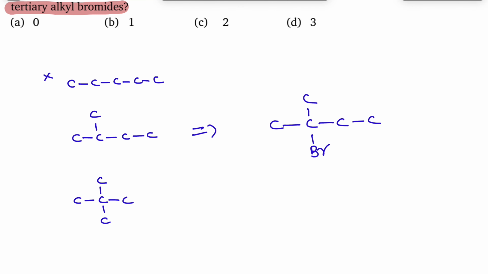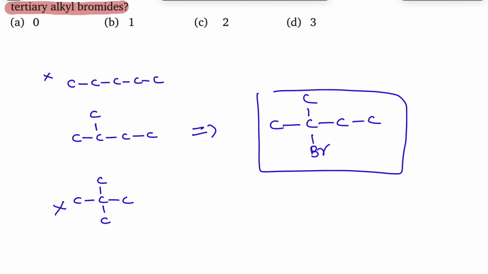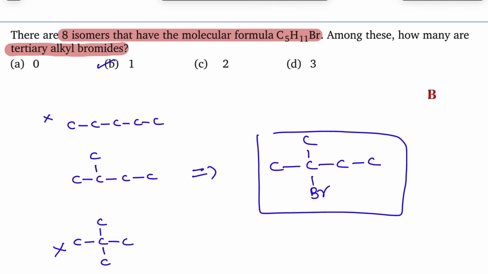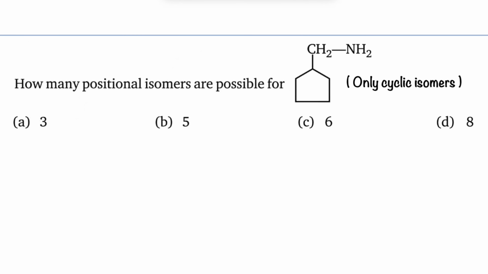Even from this, there is no tertiary carbon. In fact, here it is primary. Here it is quaternary, but tetravalence is already satisfied. So from this also it is not possible. So only one tertiary bromide is possible. So the answer must be B. Given answer is B. Let us move on to the next question.